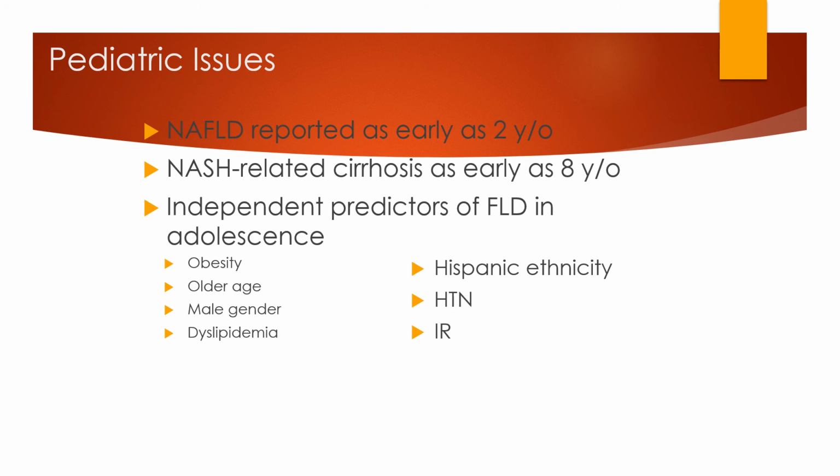Pediatric issues: NAFLD reported as early as 2 years, NASH-related cirrhosis as early as 8 years. Independent predictors of FLD in adolescents: obesity, older age, male gender, dyslipidemia, Hispanic ethnicity, hypertension, and IR.